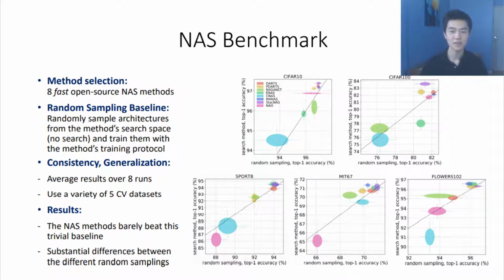For the benchmark, we selected 8 reasonably fast NAS methods. The random sampling baseline consists in randomly sampling an architecture from the method's search space, then, without searching, training it with the method's training protocol. This ensures that when we compare this baseline to the corresponding method, only the search strategy is evaluated, because the search space and the training protocol are shared between this baseline and the corresponding method. We found out that all NAS methods we considered, on all datasets considered, consistently fail to significantly outperform this trivial baseline.